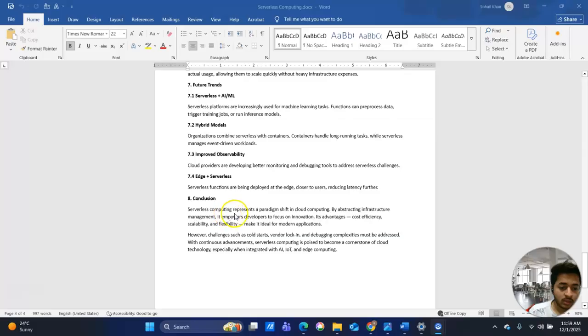So in conclusion, serverless computing represents a paradigm shift in cloud computing by abstracting infrastructure management. It empowers developers to focus on innovating. Its advantages, cost efficiency, scalability, and flexibility, make it ideal for modern applications.